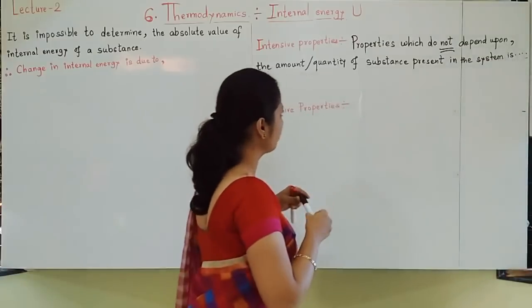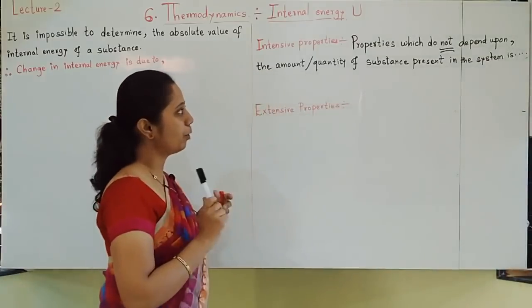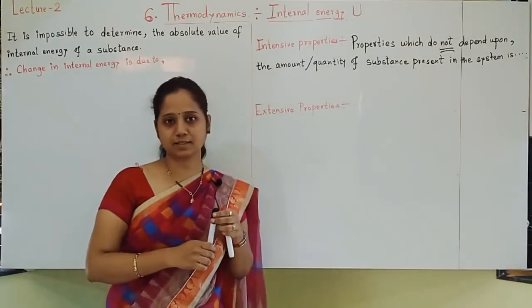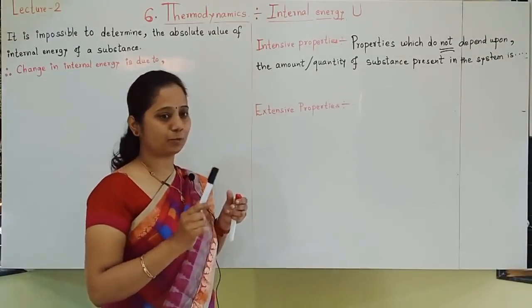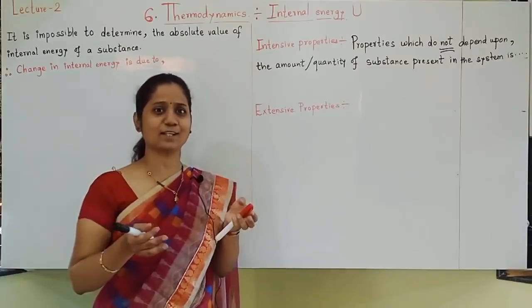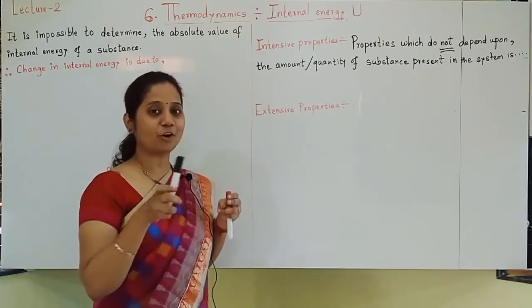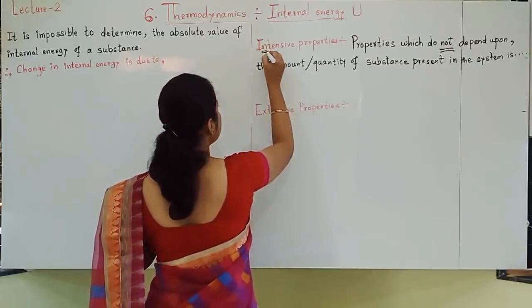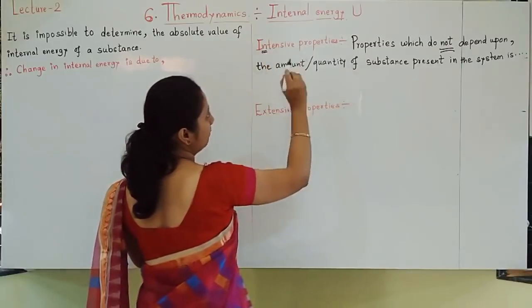Properties which do not depend upon the amount or quantity of substance present in the system are called intensive properties. Students, here generally things are very easy, that's why confusion will be more. Remember, in the spelling of intensive only N is there, so this means not depend upon.